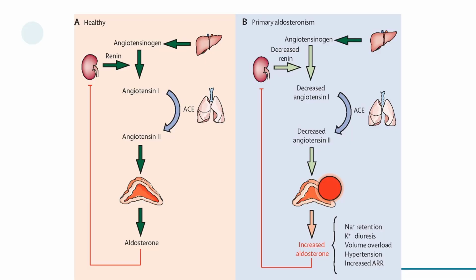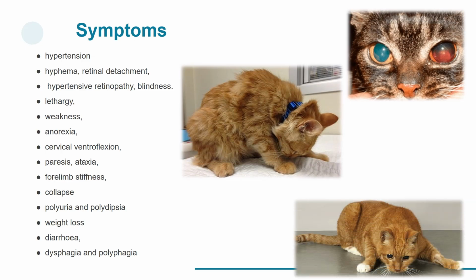In primary hyperaldosteronism, the adrenal glands continue to synthesize an excessive level of aldosterone, despite a decrease in the level of renin and angiotensin. Hypertension is common, so signs of end-organ damage might occur, including hyphema, retinal detachment, hypertensive retinopathy, and blindness.